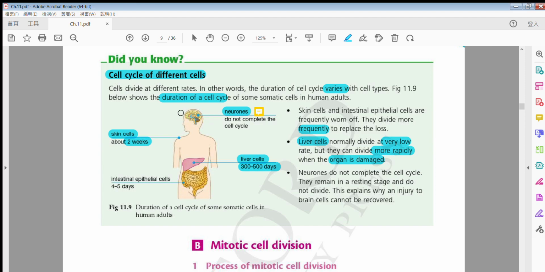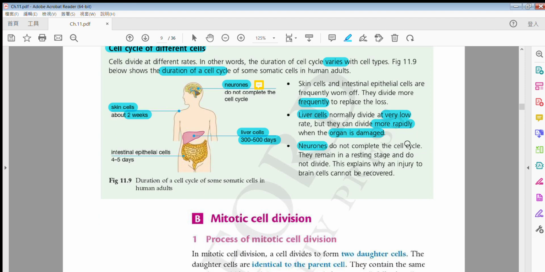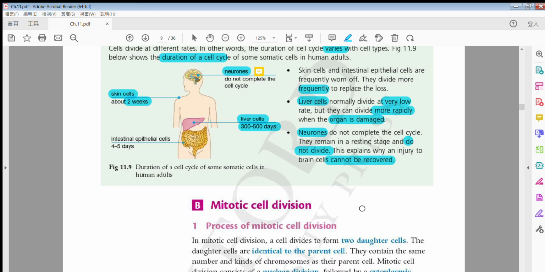The neurons do not complete the cell cycle, meaning they do not carry out cell division. That's why they cannot be recovered. No question, let's move on.